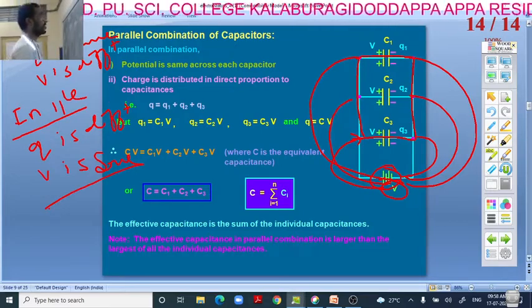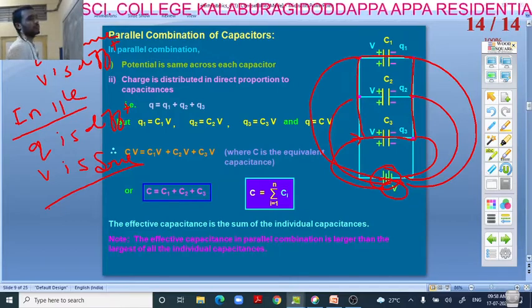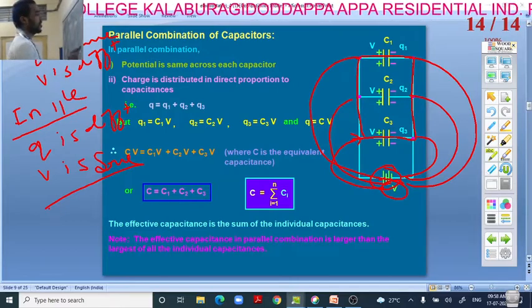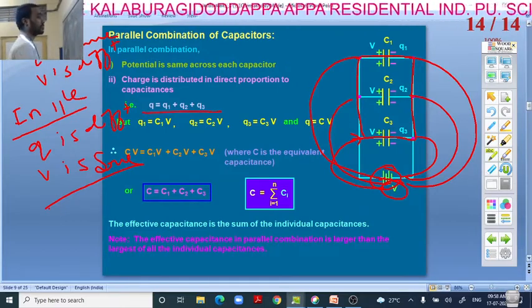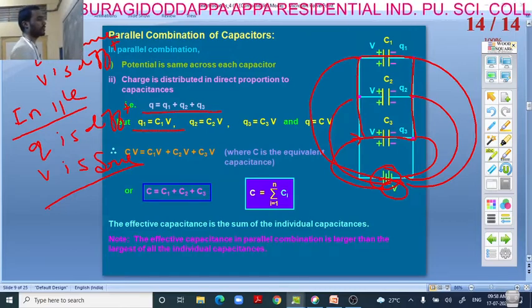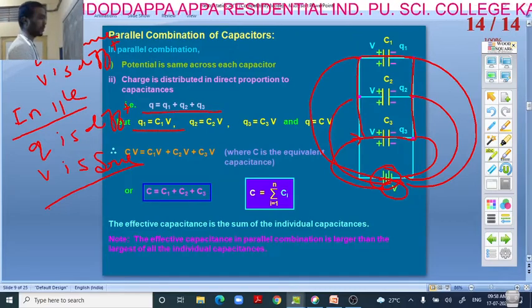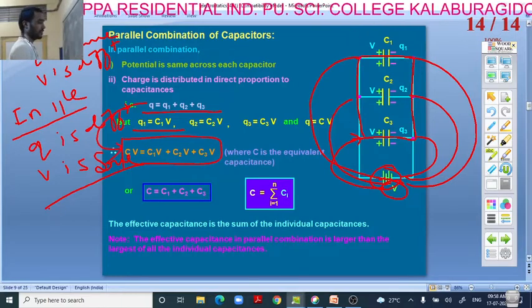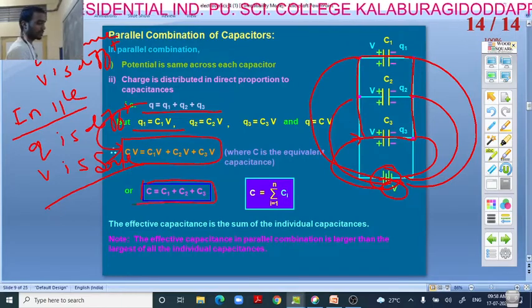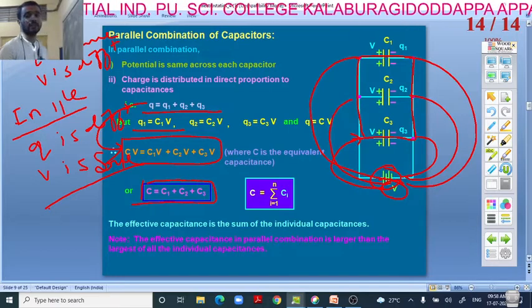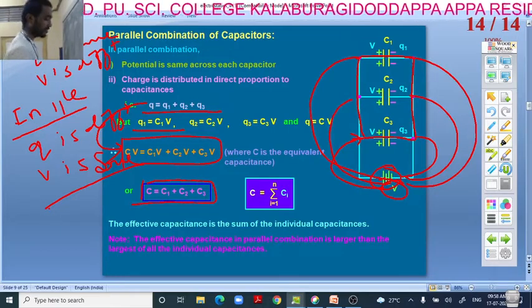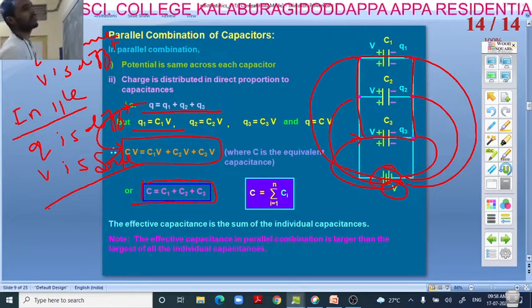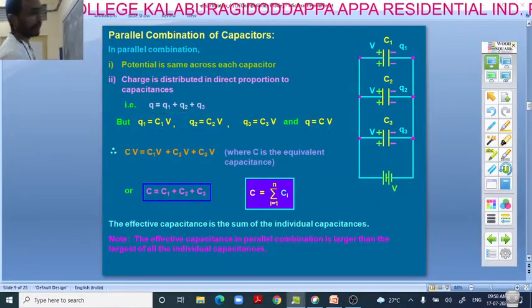And here we have the formula for that. Here Q is different, so we have to define Q. Q is equal to Q1 plus Q2 plus Q3, and we know that Q is equal to CV. From that, Q1, Q2, Q3 I am going to define. Substituting, this equation becomes C is equal to C1 plus C2 plus C3. This is the formula to find the capacitance when capacitors are connected in parallel. Right? Okay.